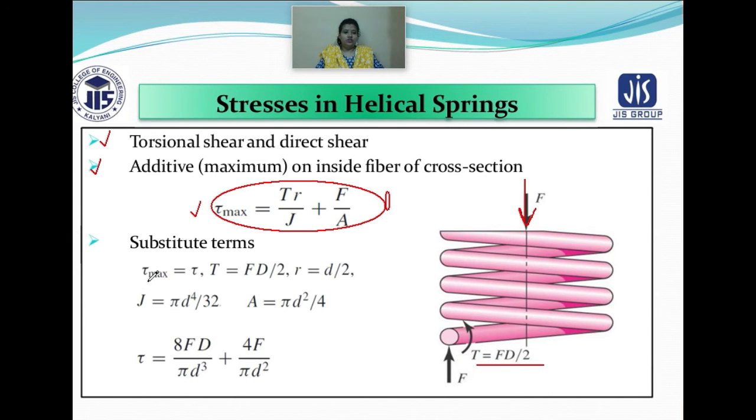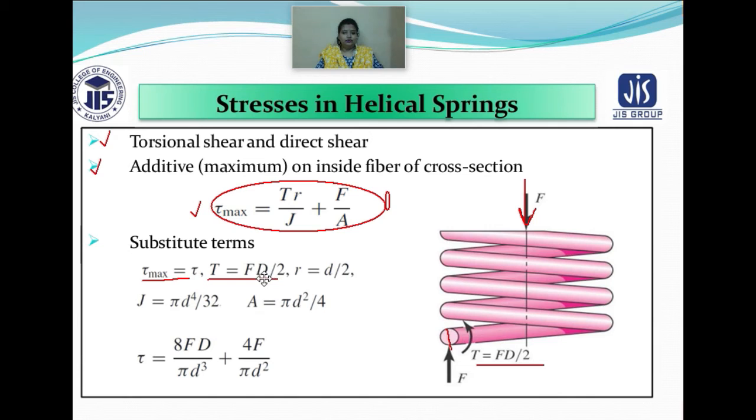The maximum shear stress is represented by tau, the torque is F into D by 2, and small r is d by 2, where small d is the wire diameter. The polar moment is pi d to the power 4 by 32, and the area is pi by 4 into d square.